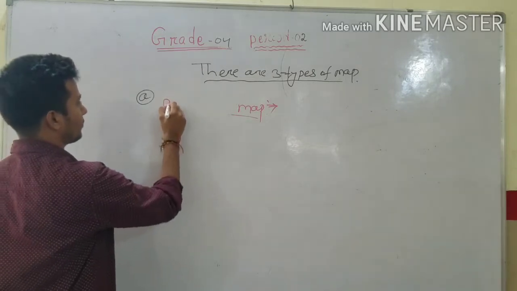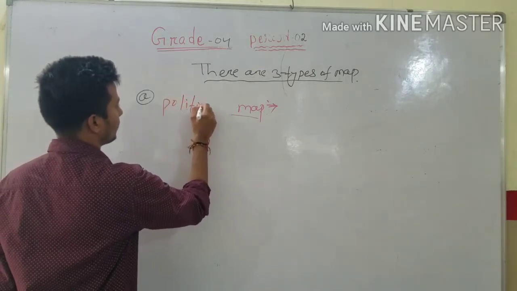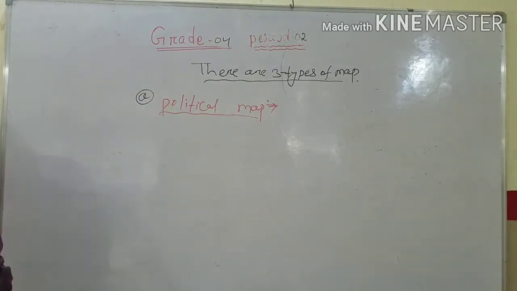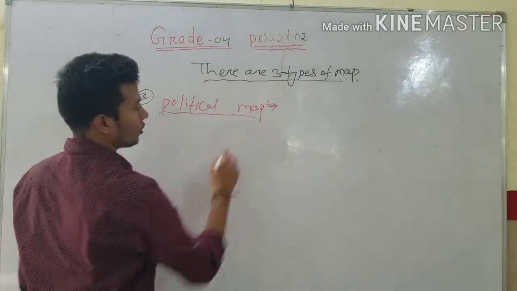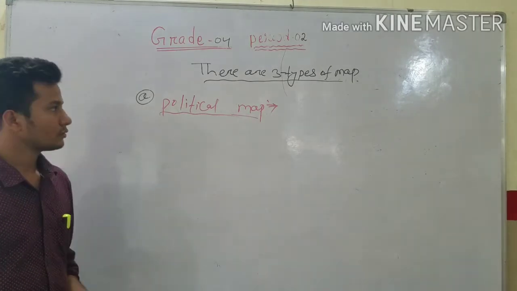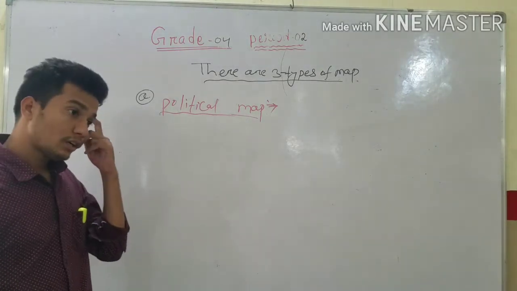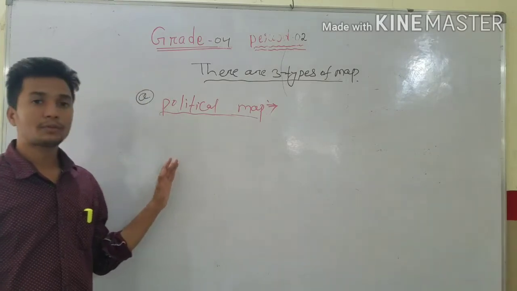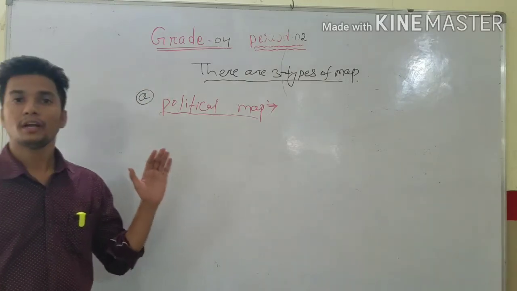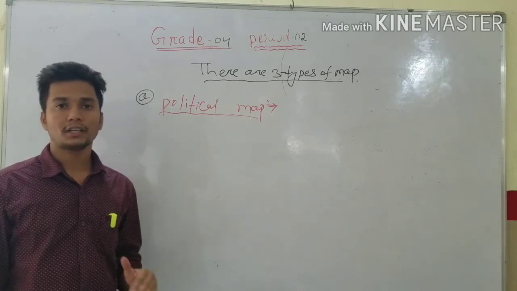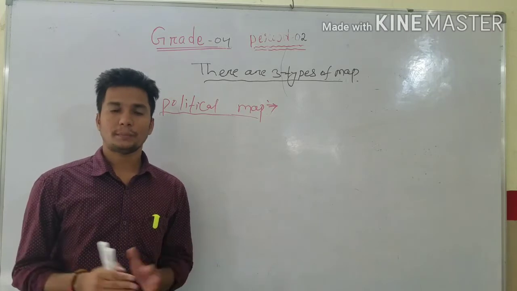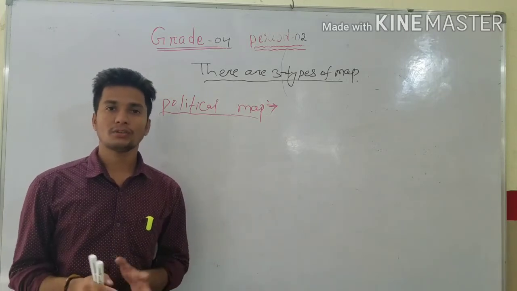Then the political map. Second one, political map. What is a political map? It shows, or gives more information about, the boundaries of a state or country, its capital cities, and major towns and cities.